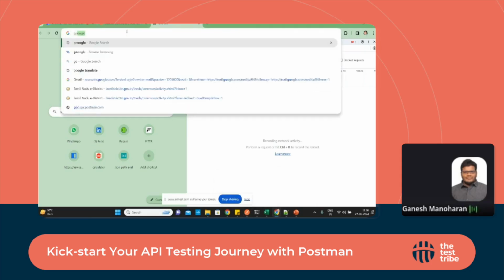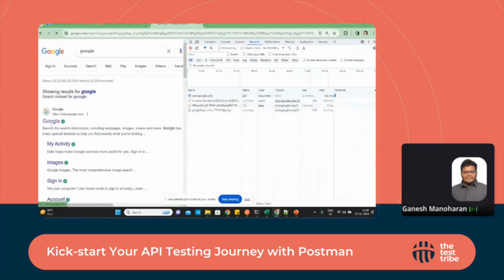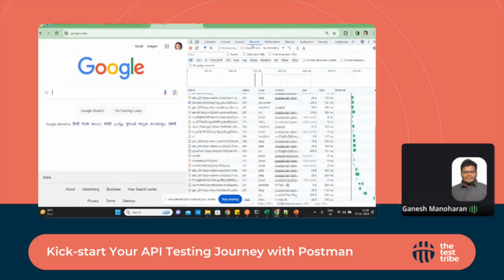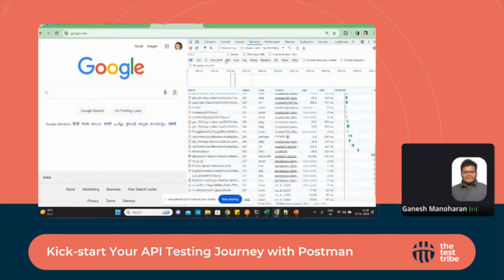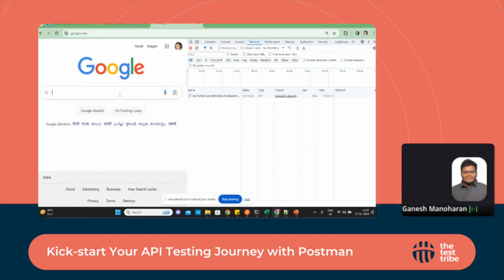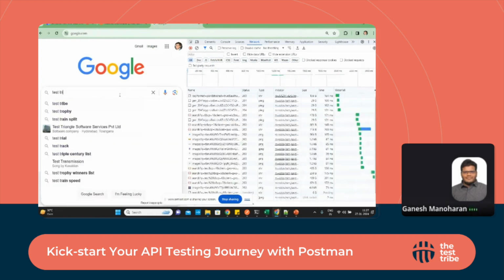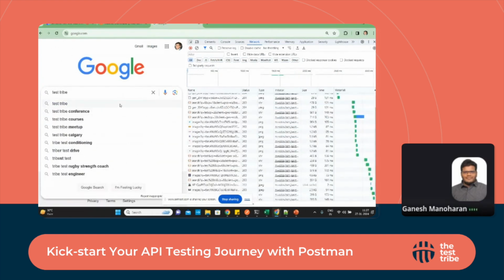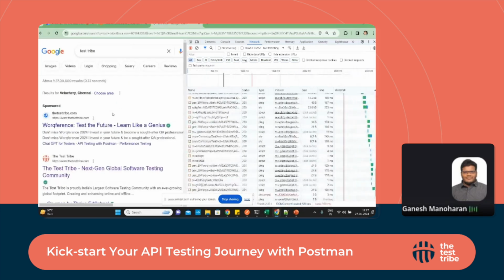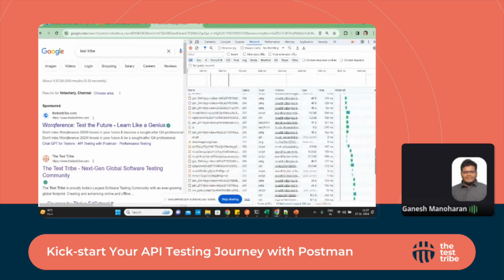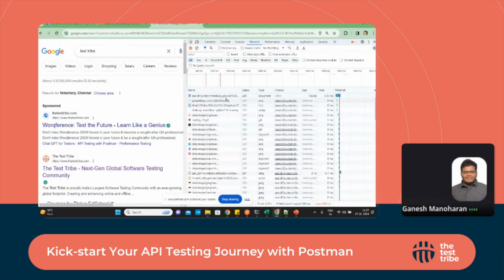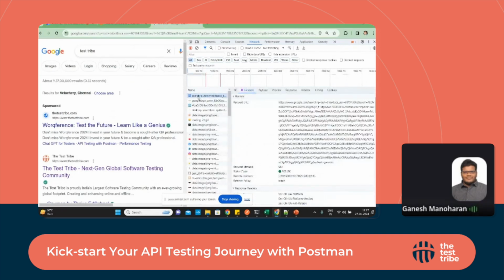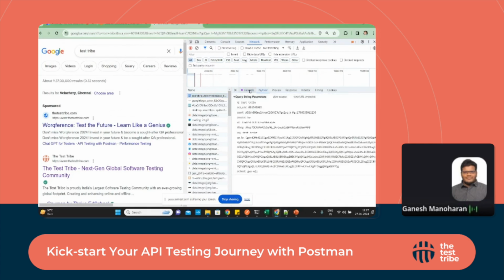So this is a Google page. I'm going for this one. In the DevTools network tab, I'm just clearing it. I'm going to search for a test type. A lot of internal calls are happening, and everything is happening for an API only. If we go and search this one, this is the parameter which we are going to talk about a little later. This is how the request is going, and since it's a get method, there is no request payload.